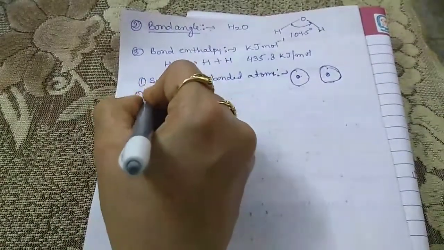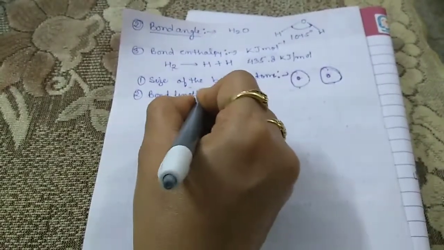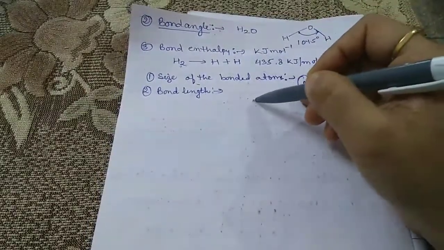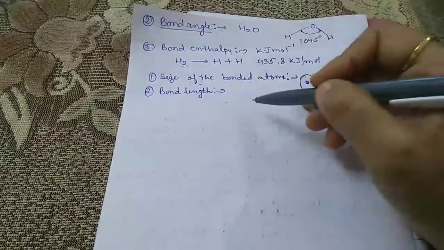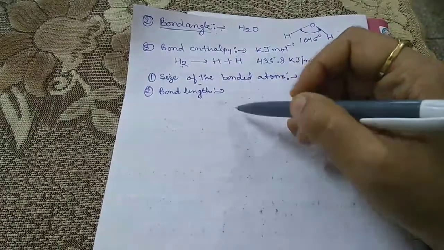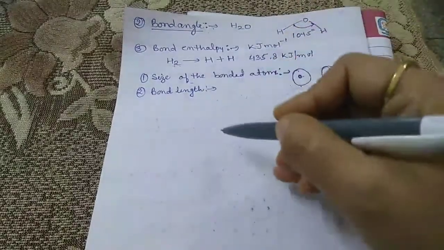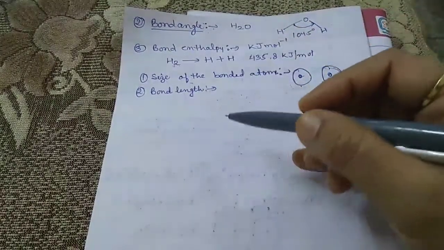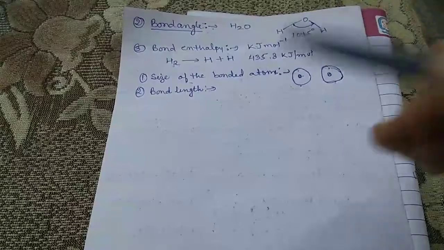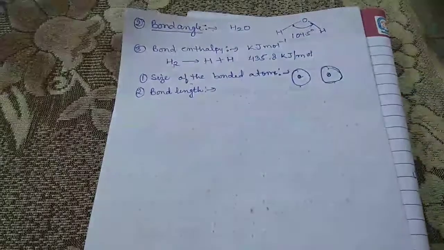And the second factor is the bond length. Shorter the bond length, larger is the value of the bond enthalpy. If the length of the bond is shorter, the force of attraction is higher, and to break down such a force of attraction, we have to provide a large amount of enthalpy, that is called the bond enthalpy or the bond dissociation enthalpy.